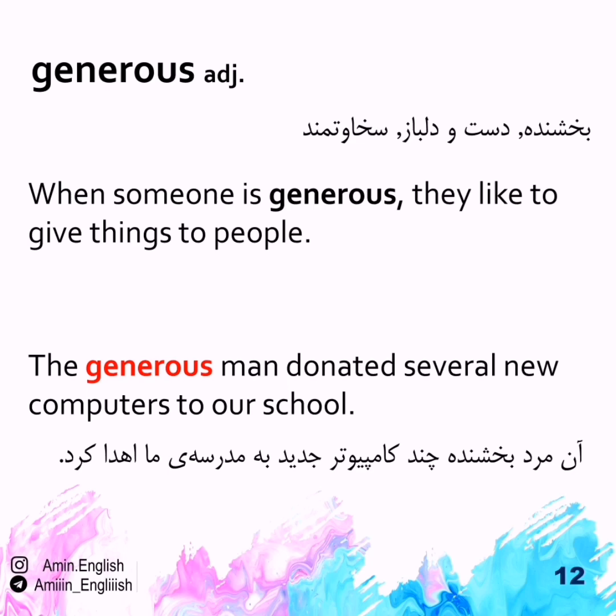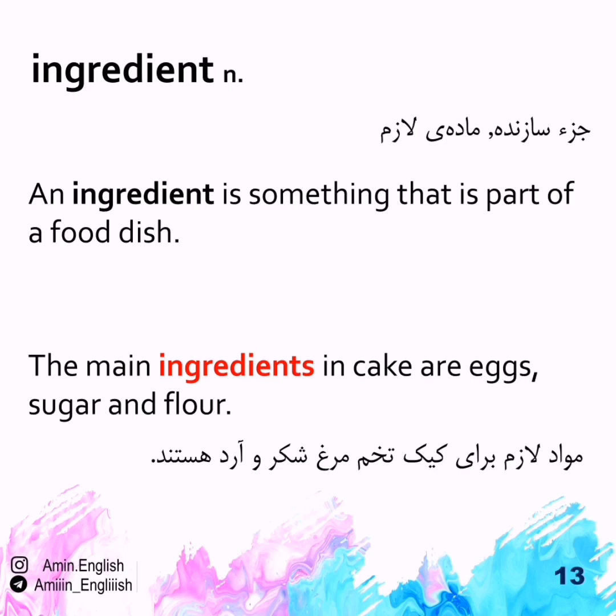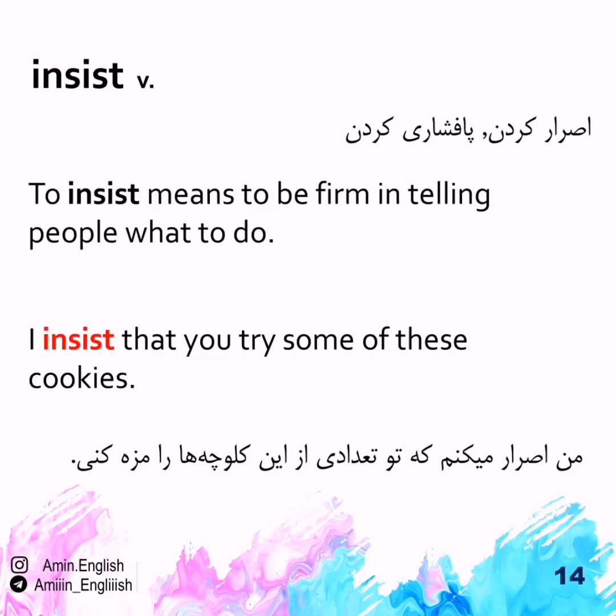Generous. A generous person likes to give things to people. The generous man donated several new computers to our school. Ingredient. An ingredient is something that is part of a food dish. The main ingredients in cake are eggs, sugar, and flour. Insist. To insist means to be firm in telling people what to do. I insist that you try some of these cookies.